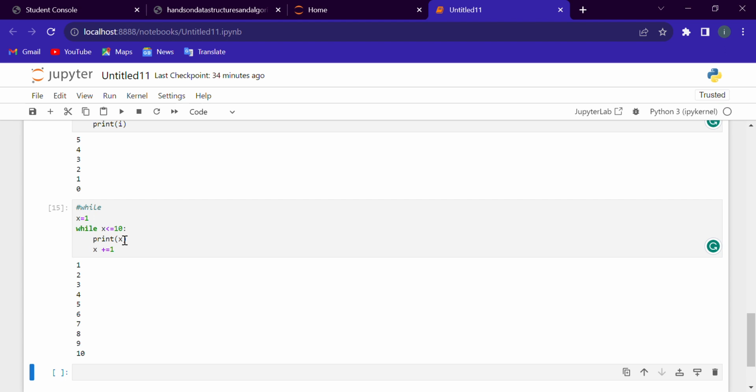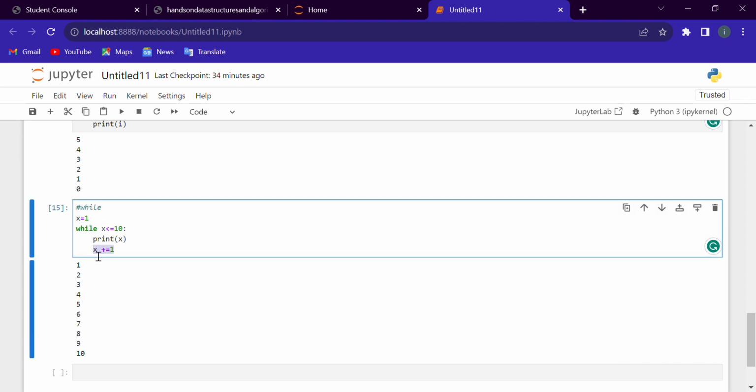So in a while loop, we do not know how many times we need to execute our code. And we increment our variable after the condition.